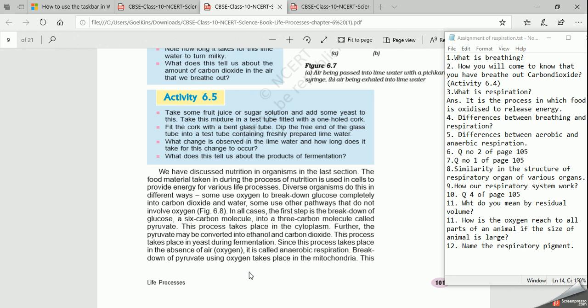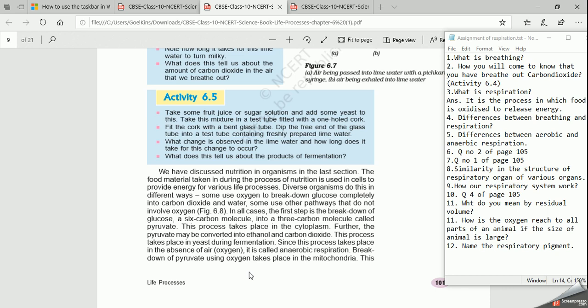I will take that in detail further also. Because at high altitude, less oxygen is available and you won't get proper oxygen. So in the lack of oxygen, a product called lactic acid gets deposited in your legs and you feel somewhat hard, and that is due to the presence of lactic acid. That is also called formation of muscle cramps. That is why you feel pain there, because complete oxidation of food does not take place. So that is the difference between aerobic and anaerobic respiration.